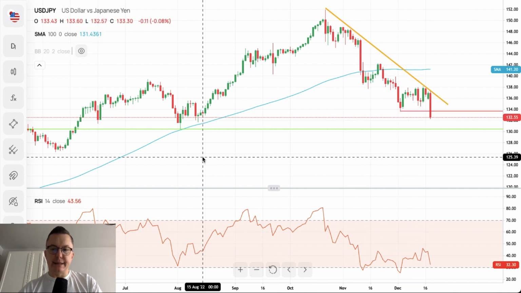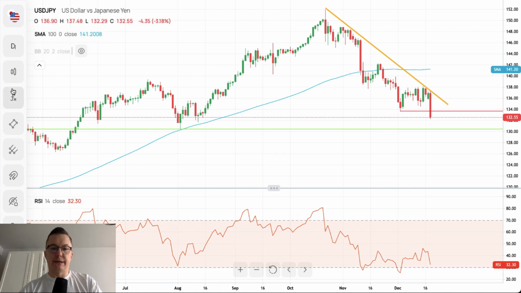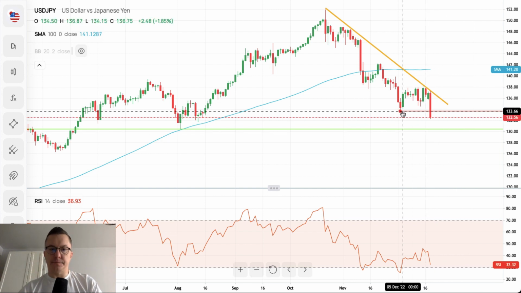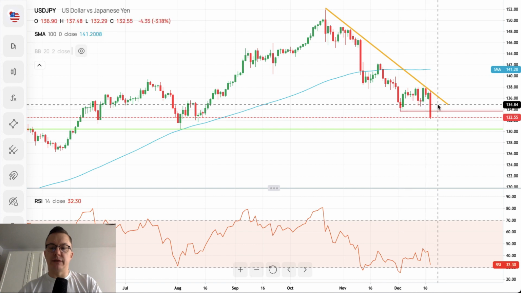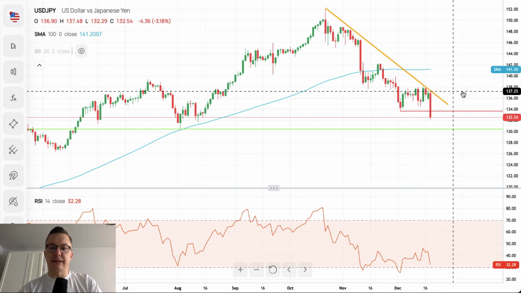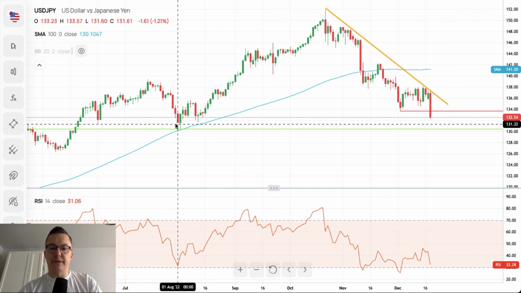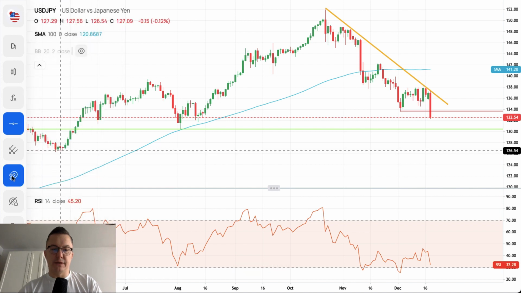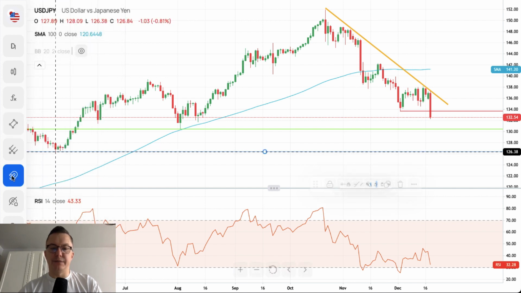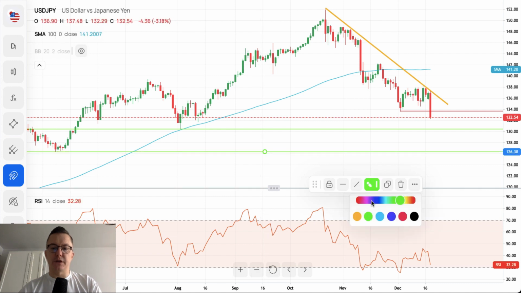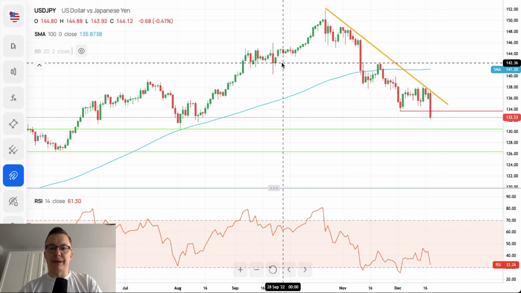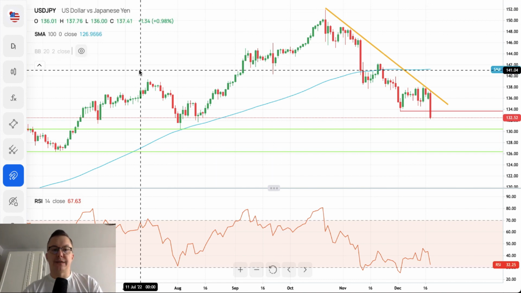So the bears have control over the market right now. We need at least a break above 134.15 in order to do some kind of a pullback. Nonetheless, we are still trading below the trend line. Eventually the next target might be somewhere even here, 126.38, but that's the daily time frame chart, please remember. So the down move on the US dollar to the Japanese yen continues without any problems whatsoever. So that's the US dollar to the Japanese yen.